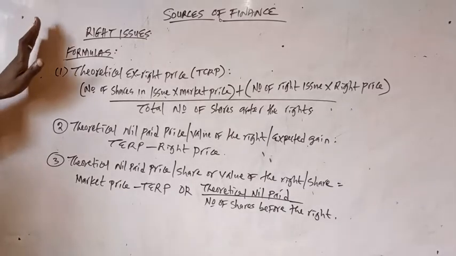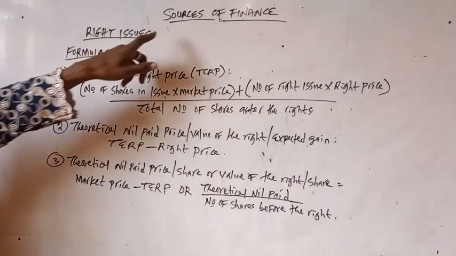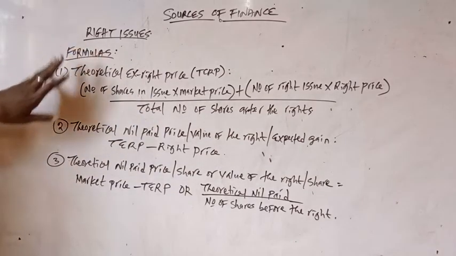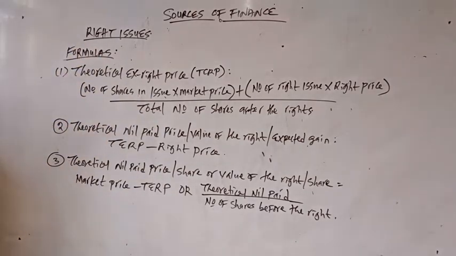Why do companies issue this? Companies issue this as a source of finance. Companies issue right issues in order to raise additional finance, to finance the business, and in order to maximize the shareholders' wealth.